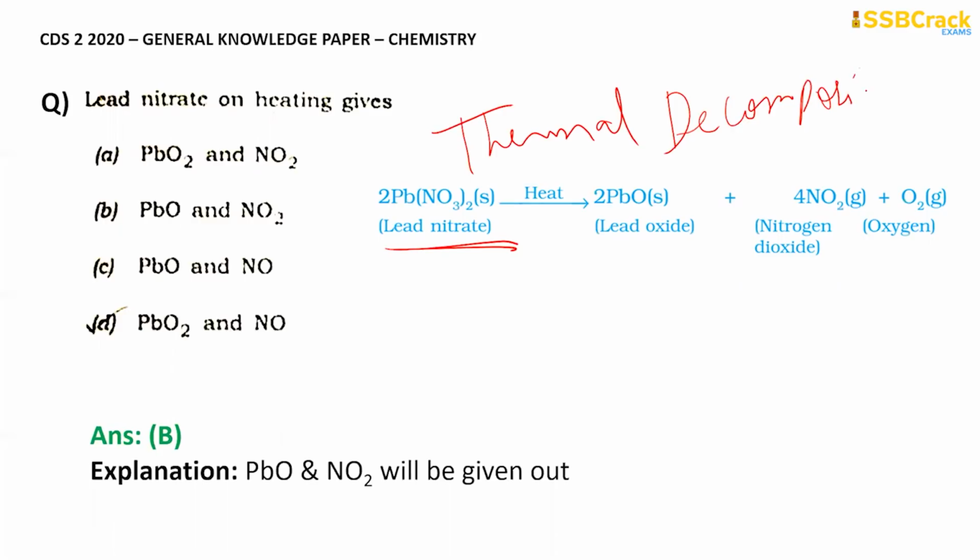Okay, so when you thermally decompose lead nitrate, you get lead oxide, you get nitrogen dioxide gas, and you get oxygen gas. So basically out of these two options which we have here, PbO and NO2, option B will be the correct option here.